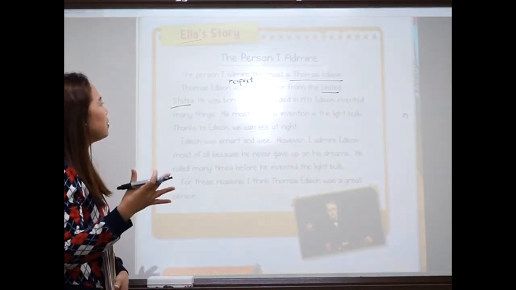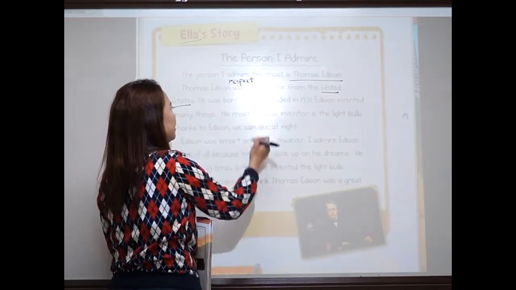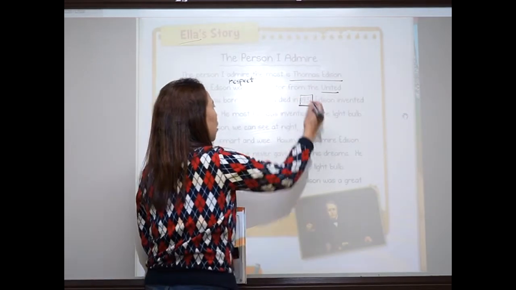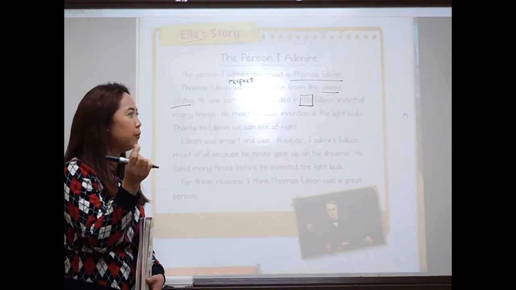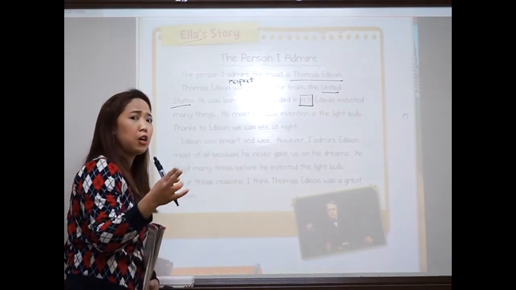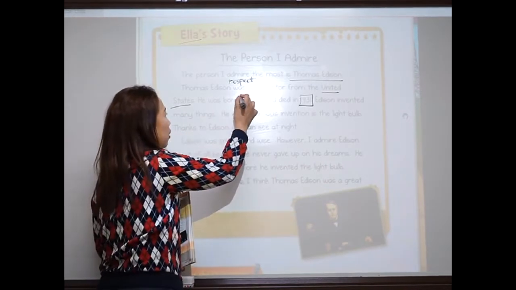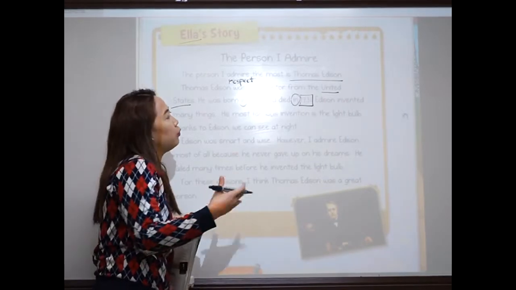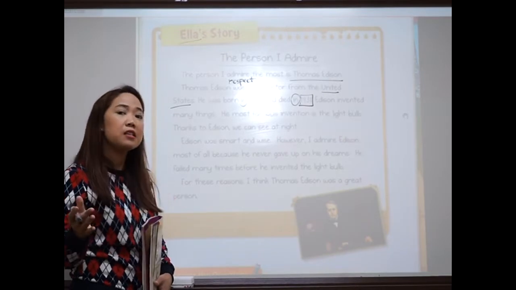And then, he was born in, when was he born? Very good. 1847, and died in 1931. Okay, now before we continue with this article, I'd like to give you a little grammar lesson. This is very important, guys. If you're talking about a year, you always have to use what preposition? In. Very good. Always use in. In 1847, in 1931, in 2000, in 2020, in 1990, always in.